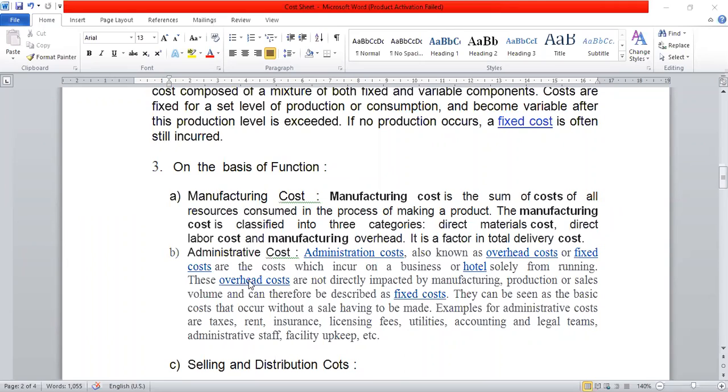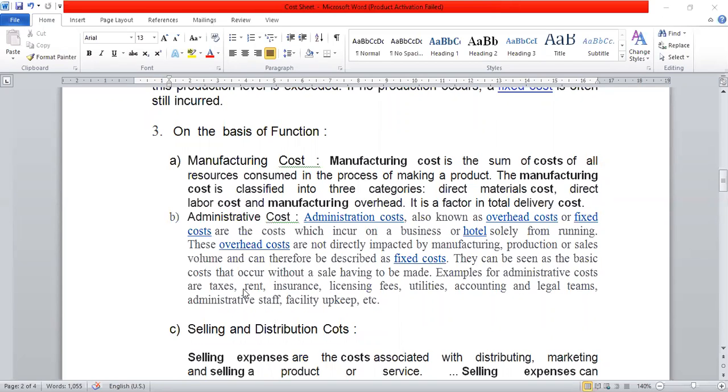Got it? Number 2 is administrative cost. The cost which is used for administration purpose is known as administrative cost. For example, tax, rent, insurance, factory licensing fees, then auditors fees, administrative staff salary. These are all considered as administrative cost.